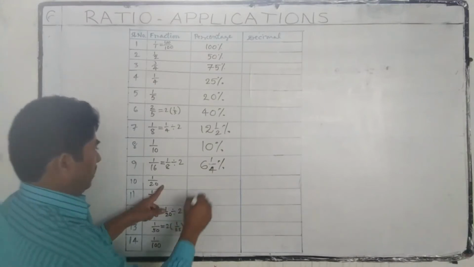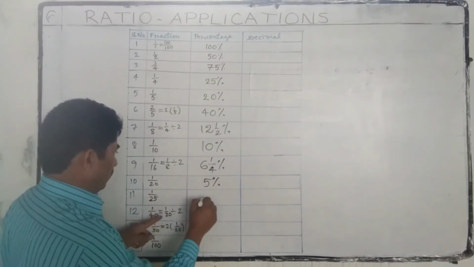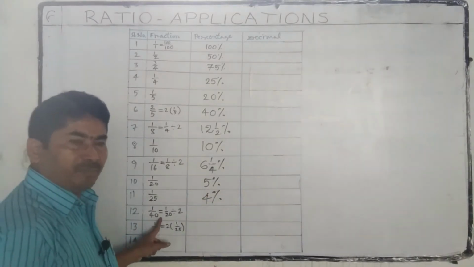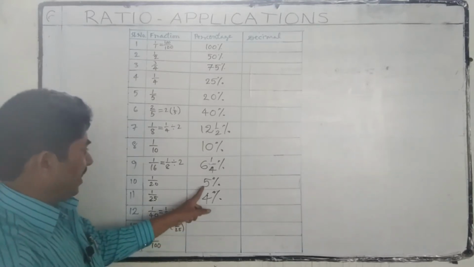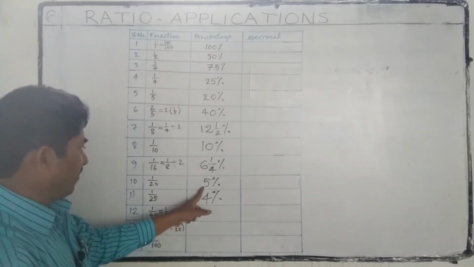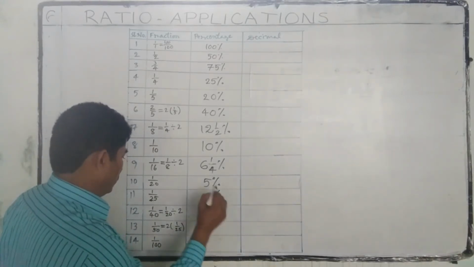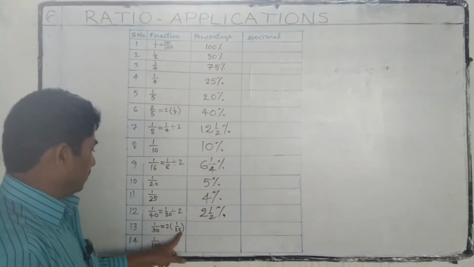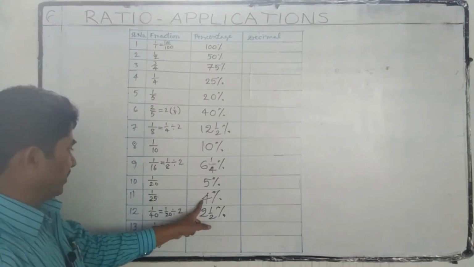1 by 20, 5%. 1 by 25, 4%. 1 by 40 is half of 1 by 20. 1 by 20 we have 5%. Half of 5% is 2.5%. 1 by 50 is double, twice of 1 by 25. 1 by 25 is 4%.